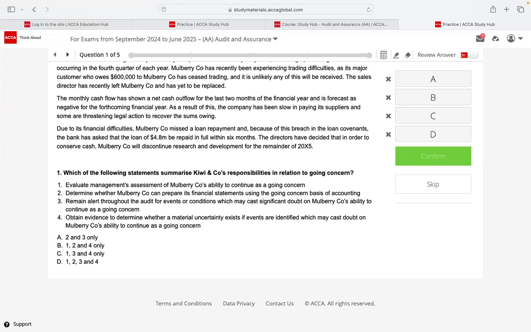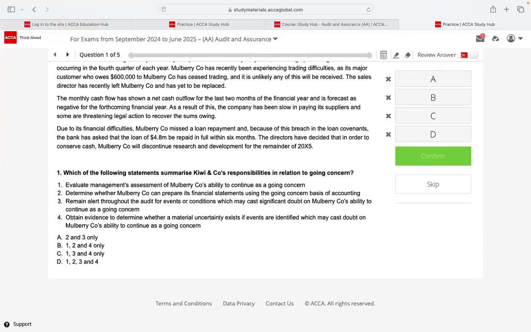Number two, determine whether Mulberry Co can prepare its financial statements using going concern basis of accounting. So can they really use going concern basis? Number three, remain alert throughout the audit for events or conditions which may cast significant doubt on Mulberry Co's ability to continue as a going concern. So throughout the audit, remain alert. See, is there a possibility of the company going bankrupt?